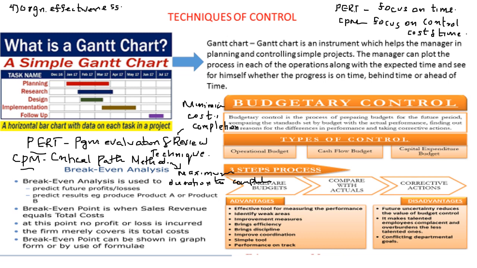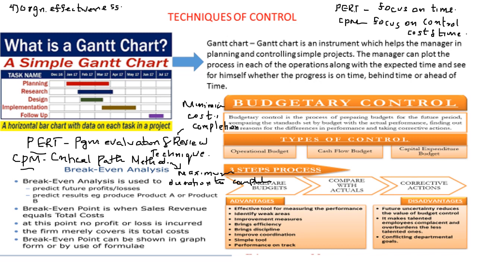Now coming to another important technique, that is break even analysis. So you know that break even is a point where the sales revenue equals the total cost. That means you have invested 2 lakh rupees and you got 2 lakh rupees as return. That means you have neither profit nor loss. So that is known as a break even point. So it is also acting as a tool for predicting the future profit or losses. It is a point that can be shown using a graph or by using the formula.